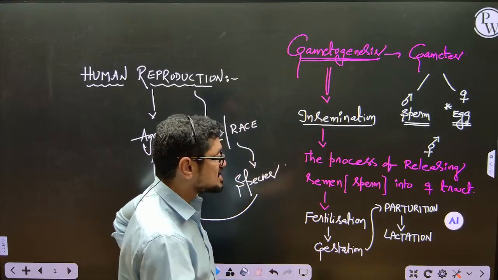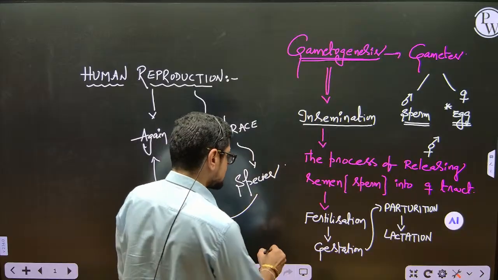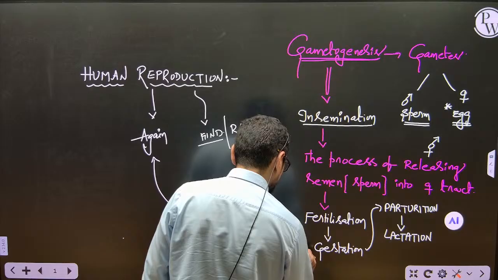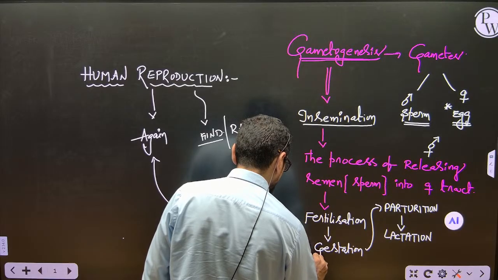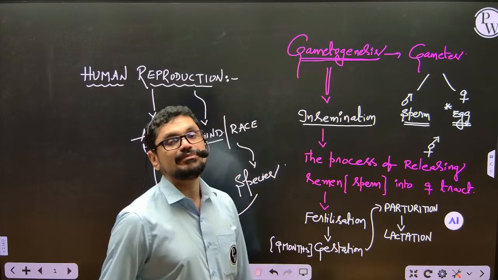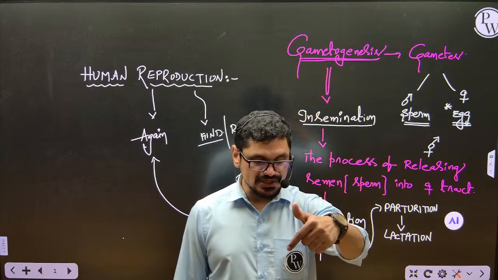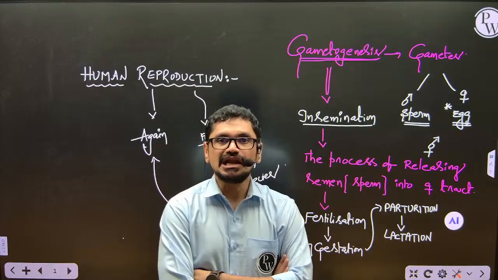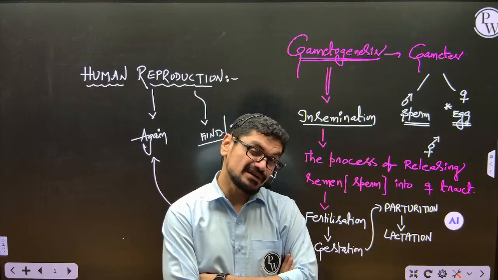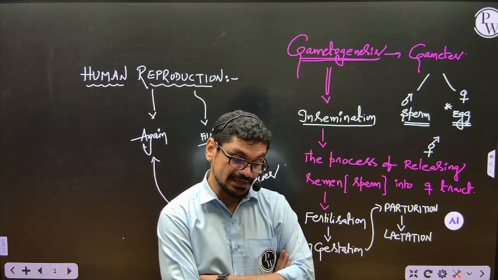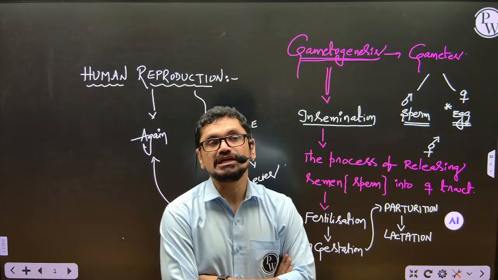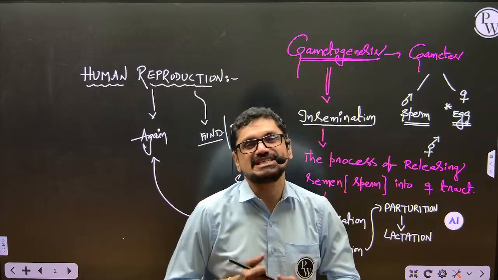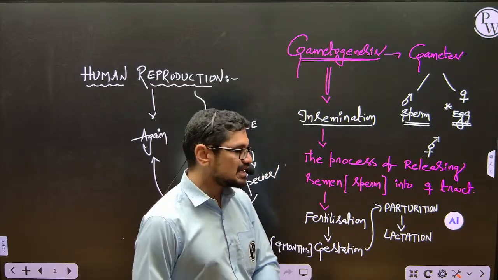After the fertilization, gestation. Gestation is nothing but the period during which the fetus or embryo will grow, which is 9 months in the case of human beings. In this context, my dear friend, just imagine the animal having the longest gestation period. Which animal is having the longest gestation period? Just assume. And similarly, try to recollect the animal which is having the shortest gestation period. Try to recollect the data.